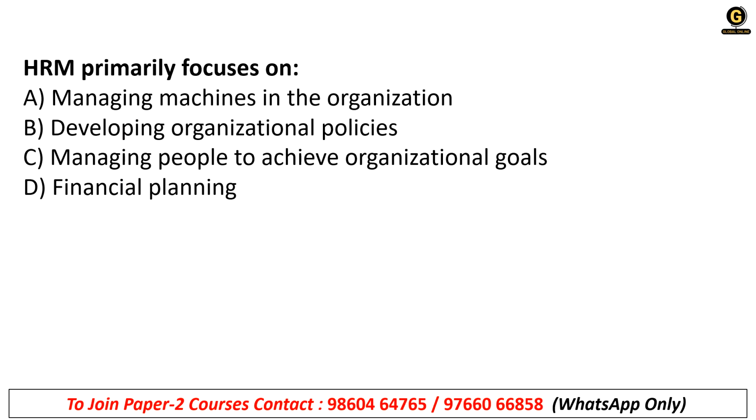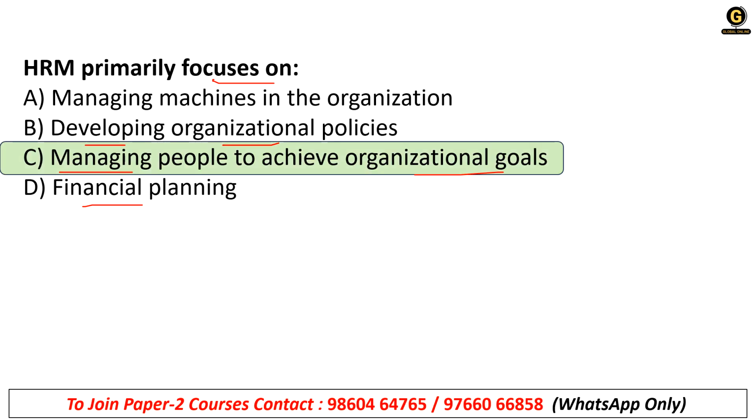HRM primarily focuses on: A, managing machines in the organization; B, developing organizational policies; C, managing people to achieve organizational goals; or D, financial planning. So mainly HRM focuses primarily on managing people to achieve organizational goals.